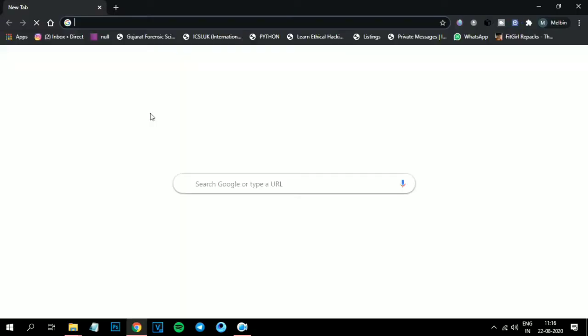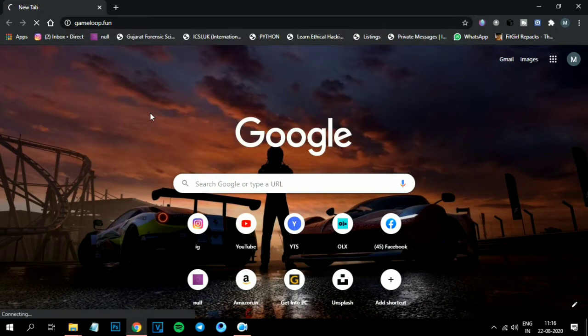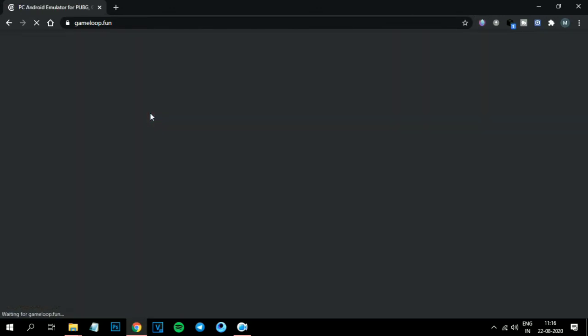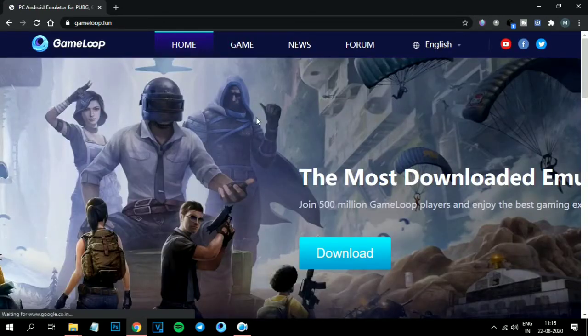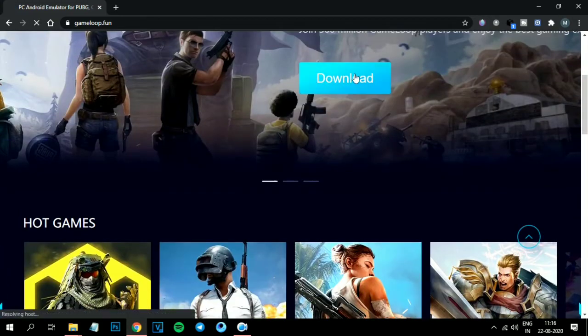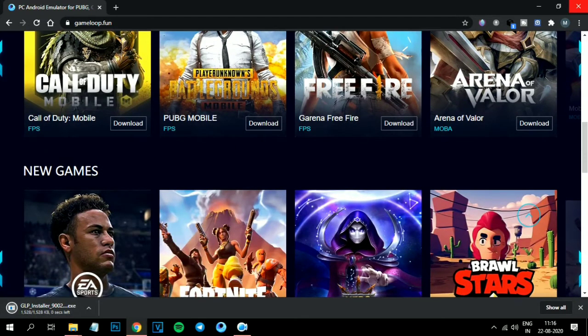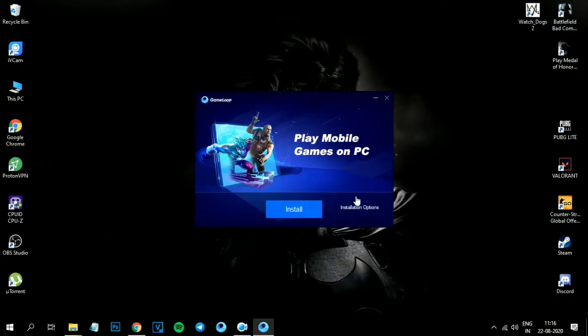Now go to gameloop.fun and download and open the setup. As the Gameloop servers are banned in India, the Gameloop will not download for those who are from India.